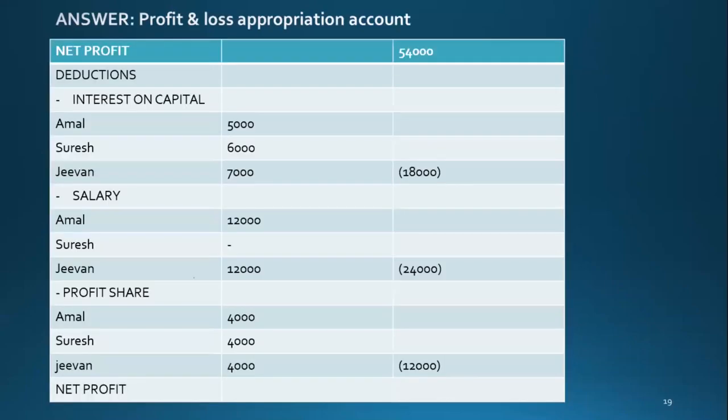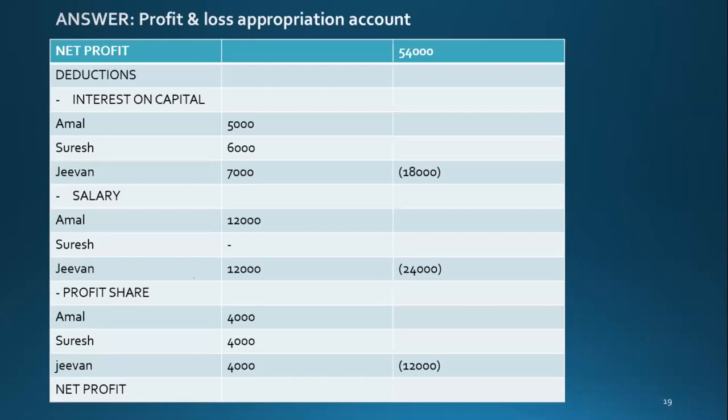So now the first one is the profit appropriation account. Okay, so this is the profit appropriation account. 54,000. Interest on capital: just look at the interest on capital for Amal, Suresh, and Jeevan: 5,000, 6,000, and 7,000.